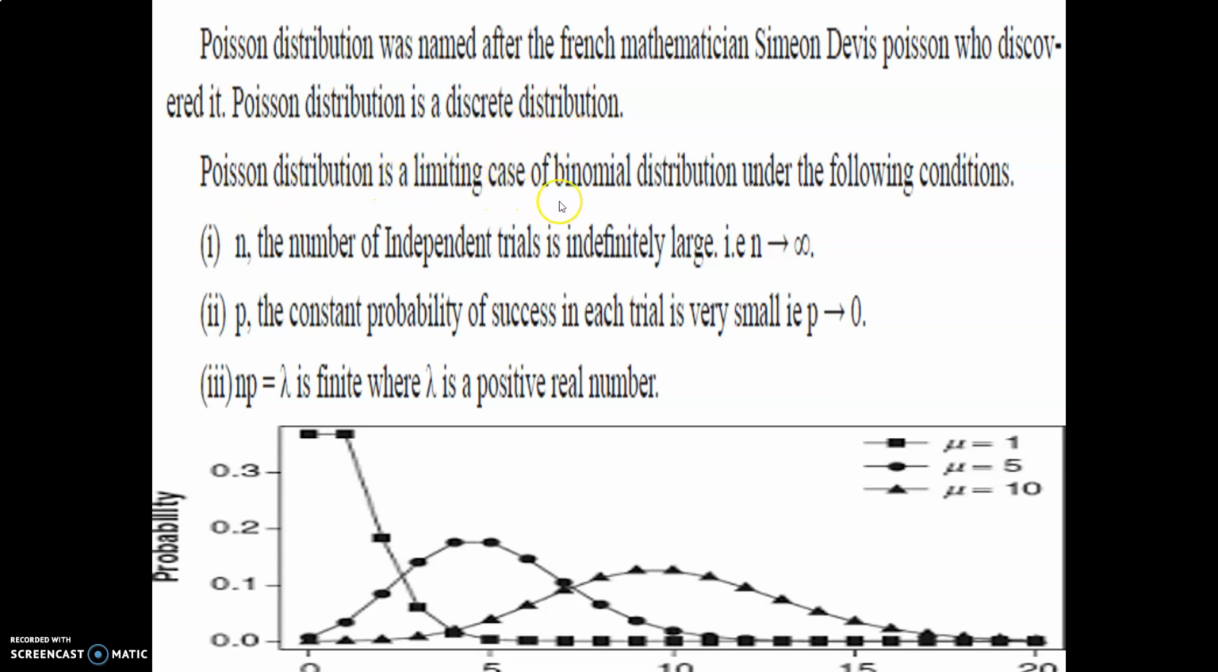Poisson distribution is a limiting case of the binomial distribution under the following conditions. First, n, the number of independent trials, is indefinitely large, that is n tends to infinity. And p, the constant probability of success in each trial, is very small, p tends to 0. n into p is equal to lambda, which is finite, where lambda is any positive number.